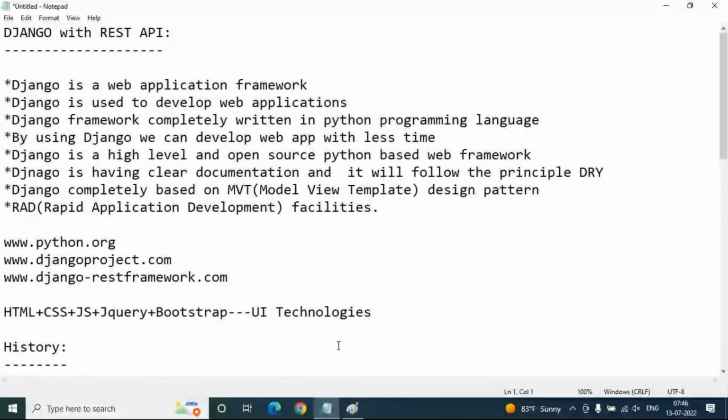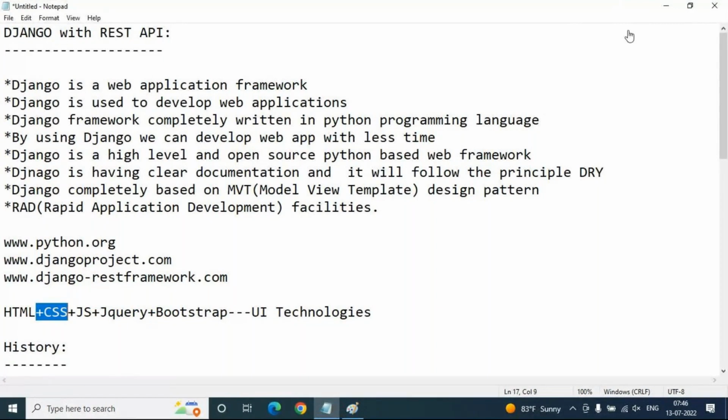This is a small history and introduction of Django, and why we are going to learn Django to develop web applications. To learn Django, the prerequisites are: Python is mandatory, and HTML, CSS, JavaScript, jQuery and Bootstrap basics are mandatory. Basic database knowledge is also mandatory: how to connect with the database, how to retrieve data from the database, how to insert, delete and update. All these basic operations are mandatory.